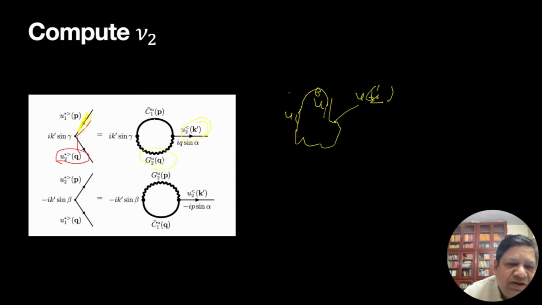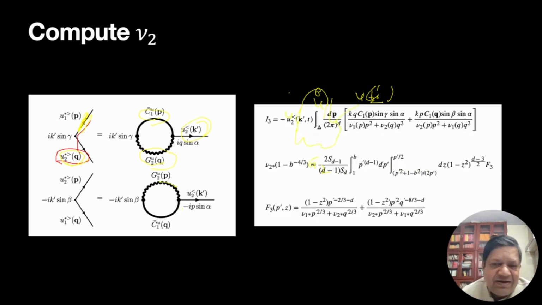Remember both of them. This is for component 1 and this for component 2, because I am expanding u2. So this will be g2. Similarly here, I expand u2 above and correlation function below. So very similar procedure, same perturbation scheme, and we get a closed form solution.